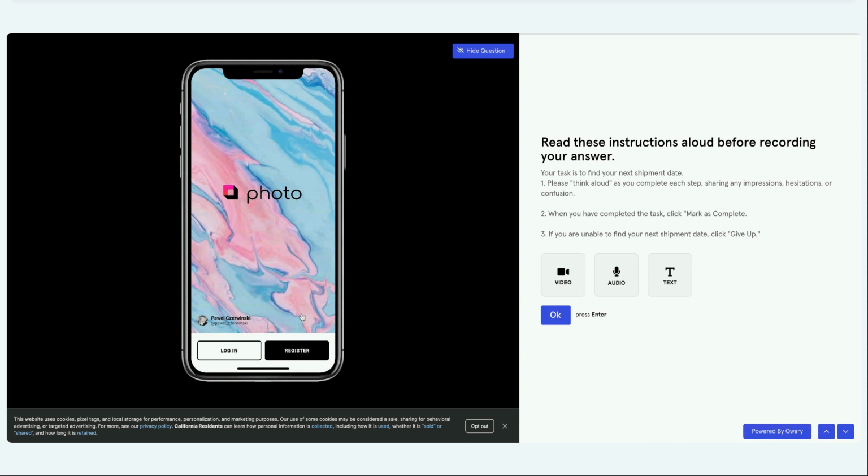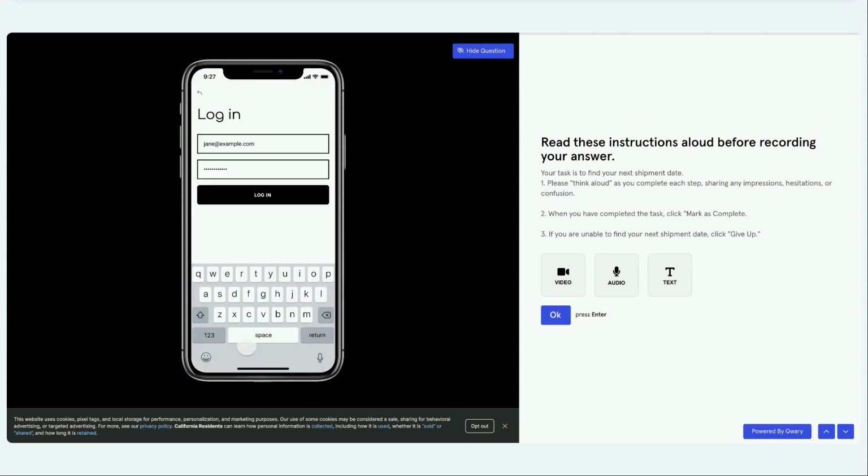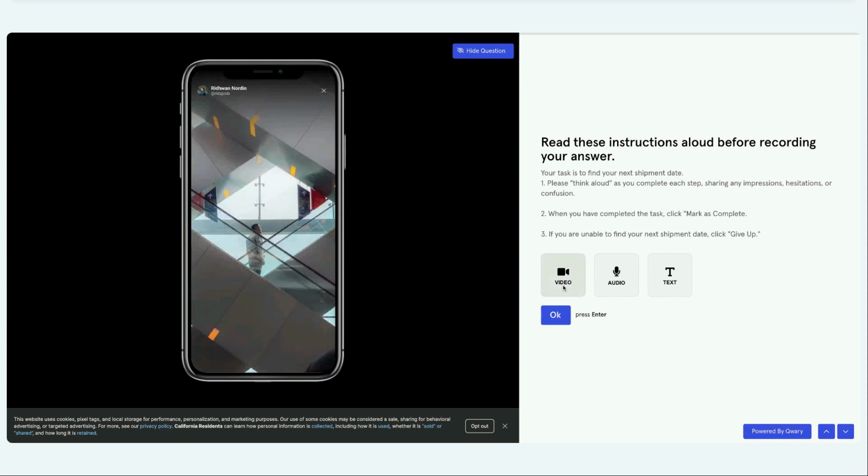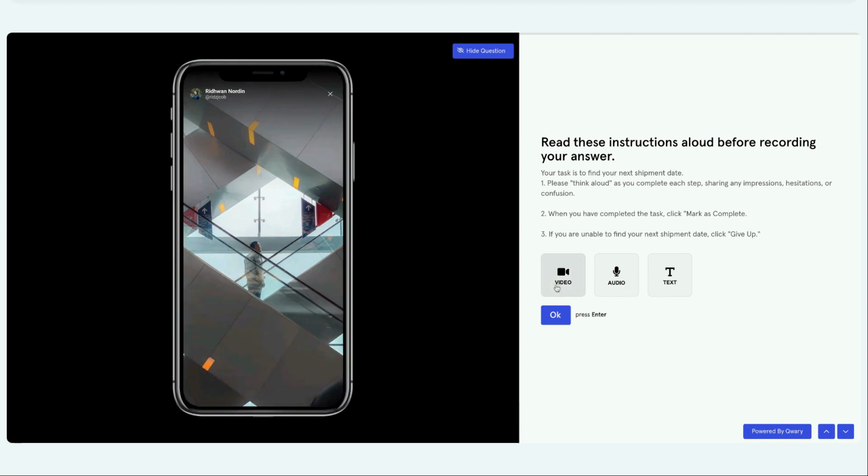Now you can see, because the product design is integrated, your users can interact with the design, and once they are done interacting, you can ask them to leave a video interview, or video feedback, audio feedback, or text in a text format.